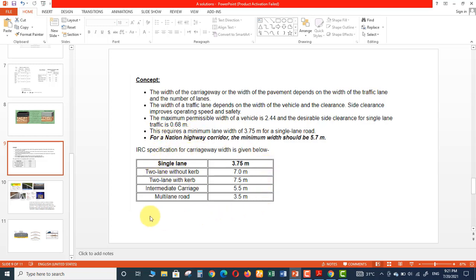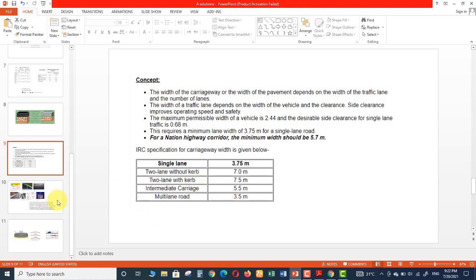So this is the table which shows the minimum widths for different carriageways. If the road is single lane, the minimum carriageway width is 3.75 meter. If it is two lane without kerbs, it is 7 meter. Two lane with kerbs, it is 7.5 meters. Intermediate carriageway 5.5. Multi-lane road 3.5 meter.